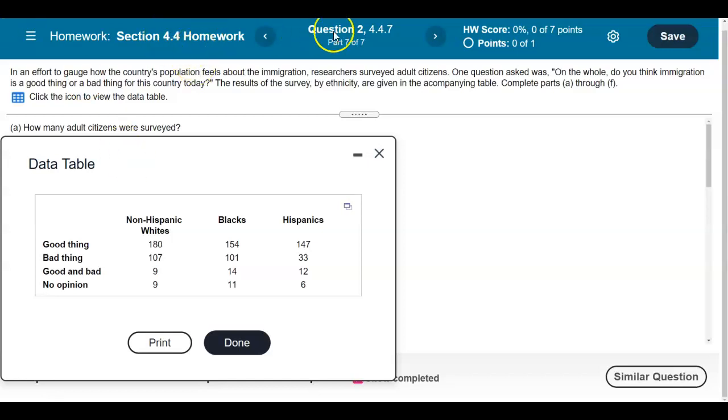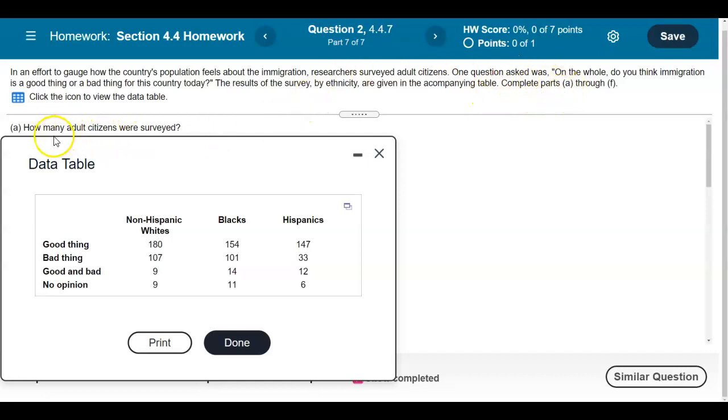Section 4.4 Homework 4.4.7. In an effort to gauge how the country's population feels about immigration, researchers surveyed adult citizens. One question asked was, on the whole, do you think immigration is a good thing or a bad thing for this country today? The results of the survey by ethnicity are given in the accompanying table, and we're going to complete parts A through F.